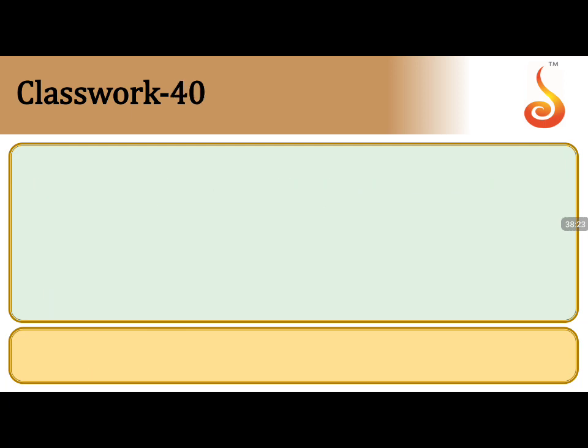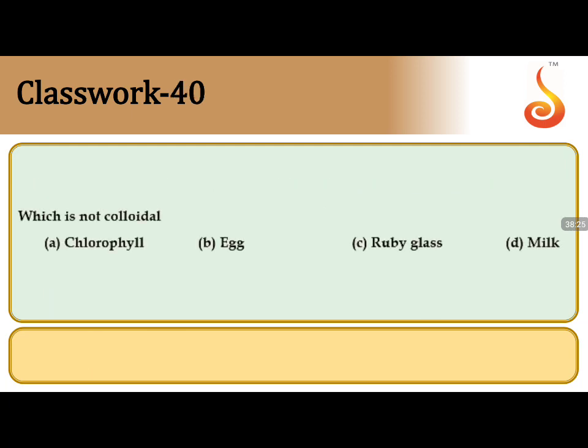This is now question number 40. Coming to question 40, which is not a colloidal solution, which is not a colloid. Let us see what is the answer for this particular one. Let us take in this egg. Egg is a colloidal solution of solid in liquid. Ruby glass is a colloidal solution of solid in solid. Milk is a colloidal solution of liquid in liquid, emulsion.